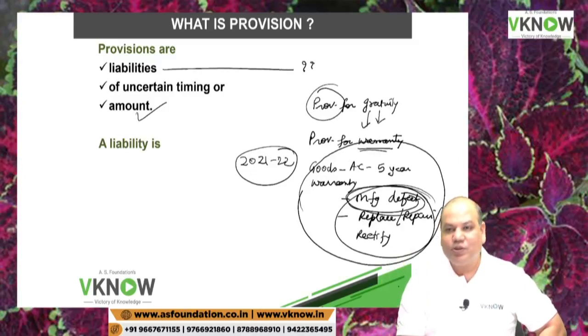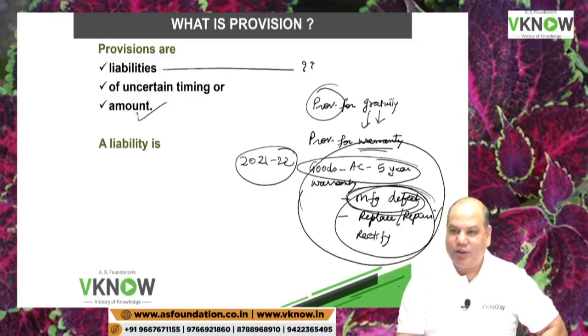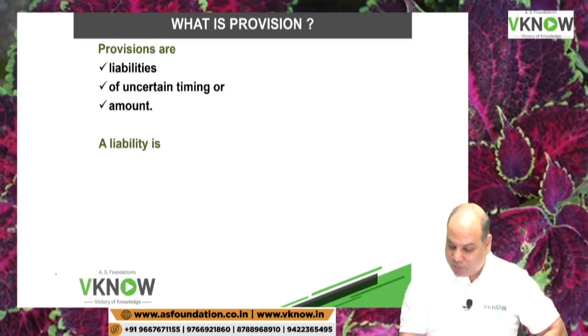Based on company's experience, a company knows that out of 100 ACs that we sell in a month, 2-3 ACs may have some kind of manufacturing defect or some problem. Yes or no? So based on their best estimate of the amount they will have to incur, they will have to create provision.